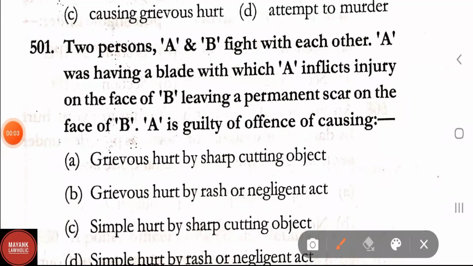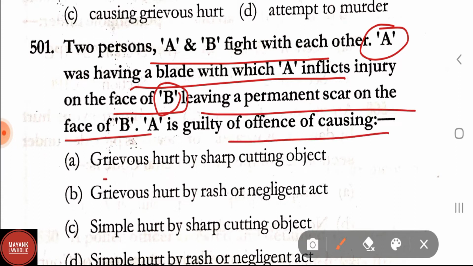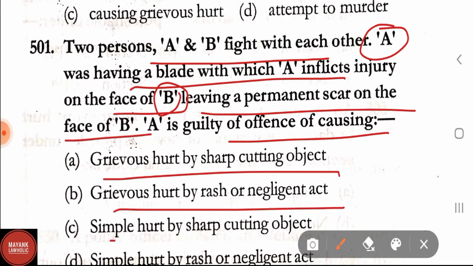Question number 501. Two persons A and B fight with each other. A was having a blade with which A inflicts injury on the face of B, leaving a permanent scar on the face of B. A is guilty of the offense of causing: grievous hurt by sharp cutting object, grievous hurt by rash or negligent act, simple hurt by sharp cutting object, simple hurt by rash or negligent act. Here the correct answer is grievous hurt by sharp cutting object.